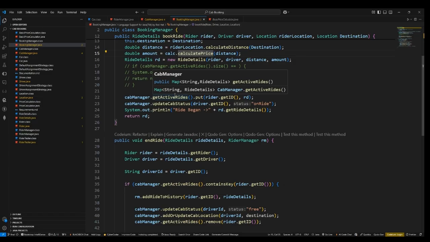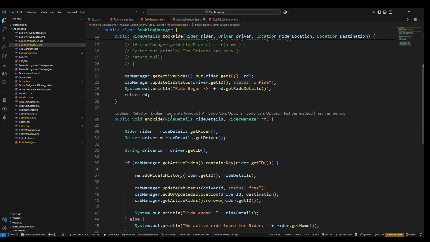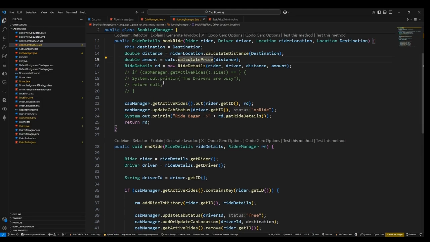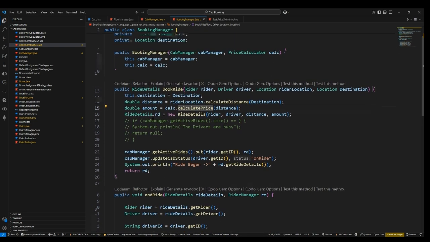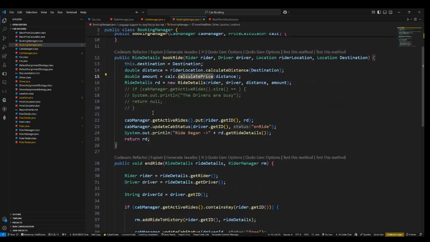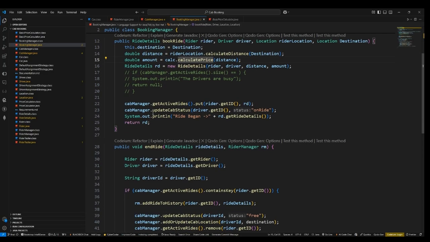As a driver, after he gets in a ride, his status will be on ride, and so he is not free anymore. And if another rider comes into the picture and wants to book a cab, and looks out for the drivers, this driver will not be seen. As we have seen in the previous logic, only those drivers who are nearby and free can be available to that particular rider. I'm just printing it like this. After a ride has been booked, returning this ride details is useful, as you will see in the output, which my friend will show.